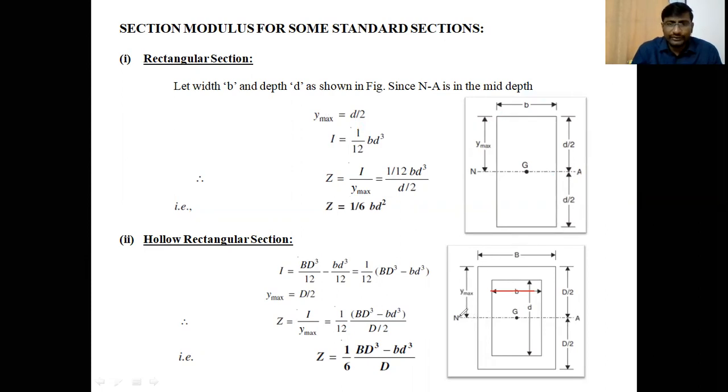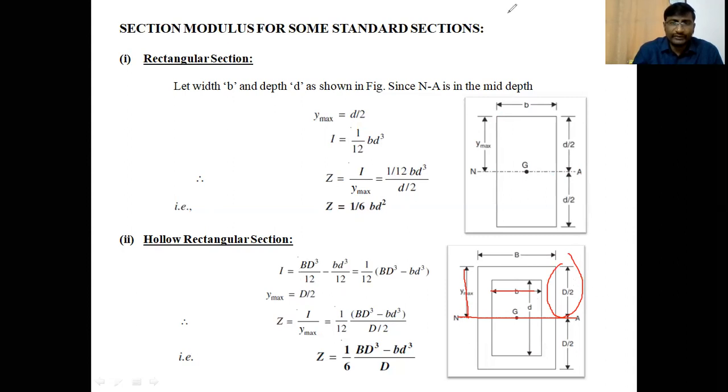Here the neutral axis is always at the center for the rectangular section. It is symmetric about the neutral axis or center of gravity. The Y maximum, the extreme fiber distance from the neutral axis, is capital D by 2, not small d by 2.